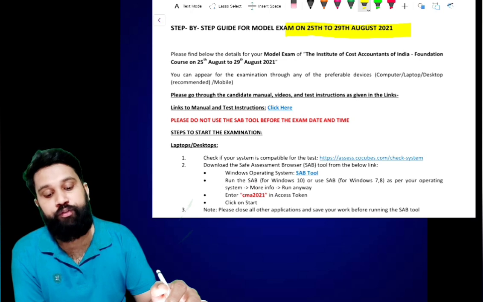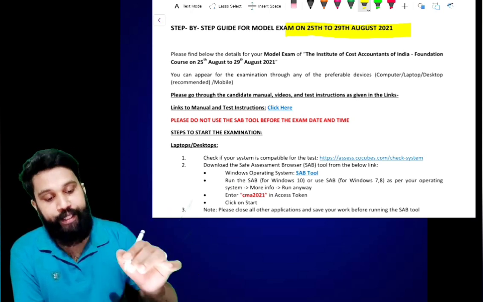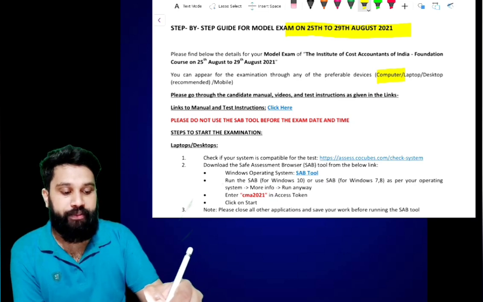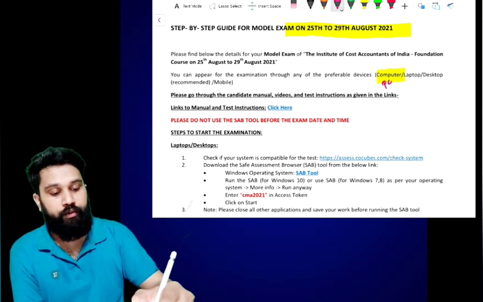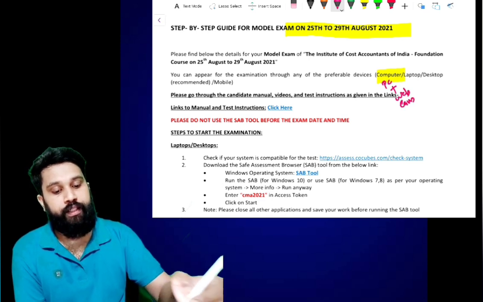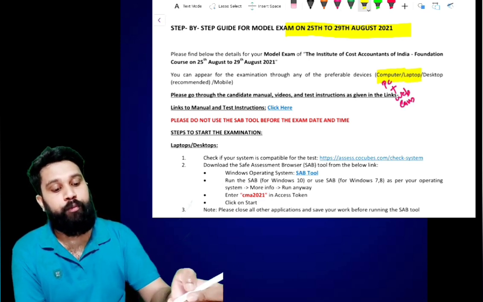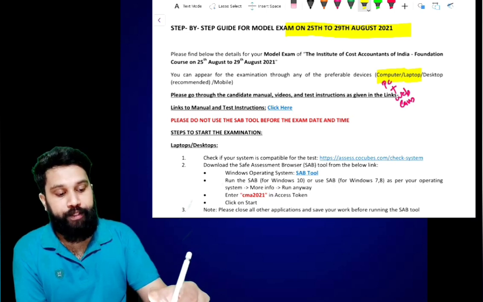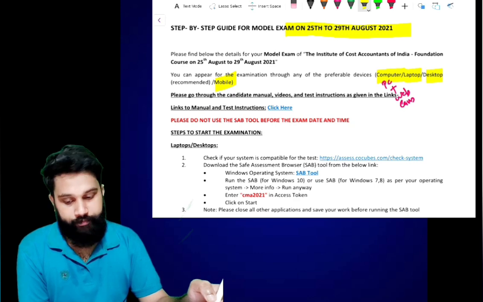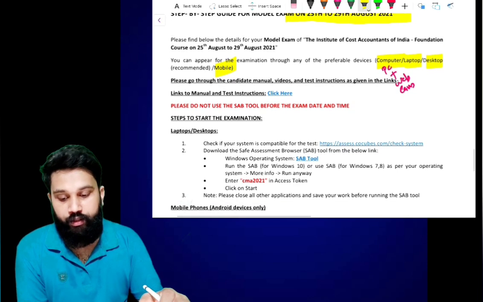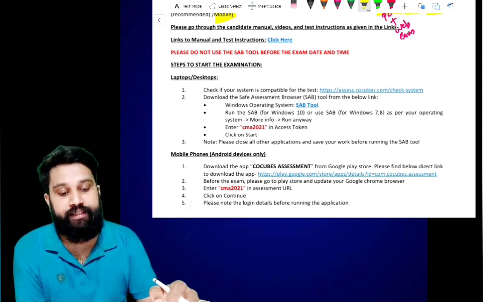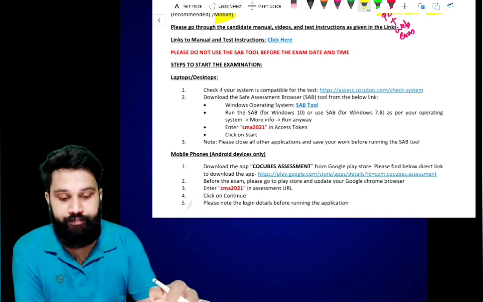You can appear for the examination through any preferable device. You can appear through a computer, that is a PC, with a webcam. You can appear through a laptop, desktop or mobile. Please go through the candidate manual, videos and test instructions given in the links.